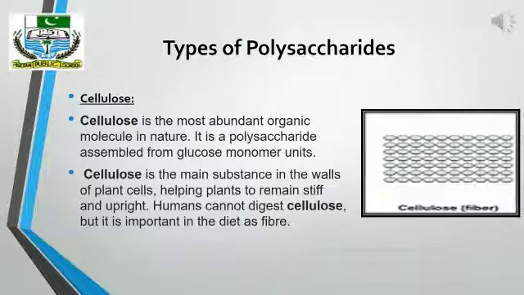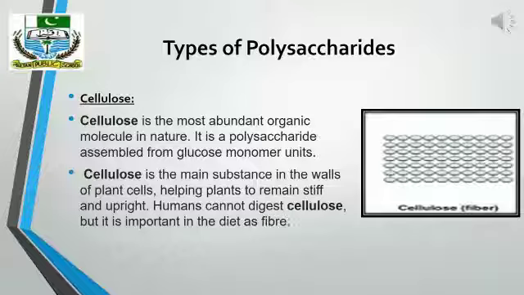Now, the third type of polysaccharide, that is cellulose. Cellulose is the most abundant organic molecule in nature. It is a polysaccharide that consists of glucose units linked together to form straight chains, as shown in the picture also, where a number of glucose units are linked together and form a long chain.